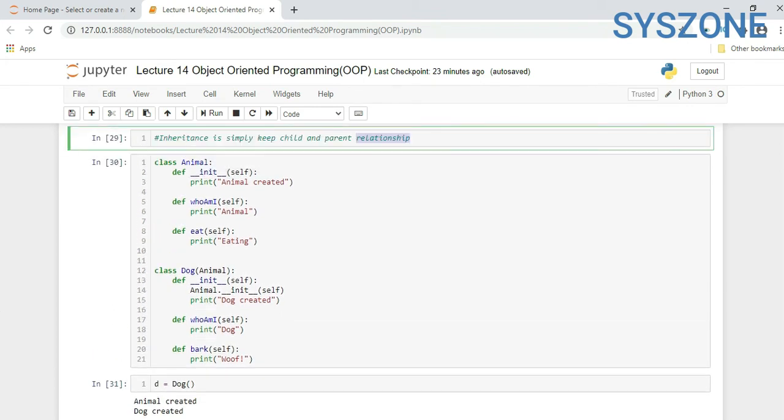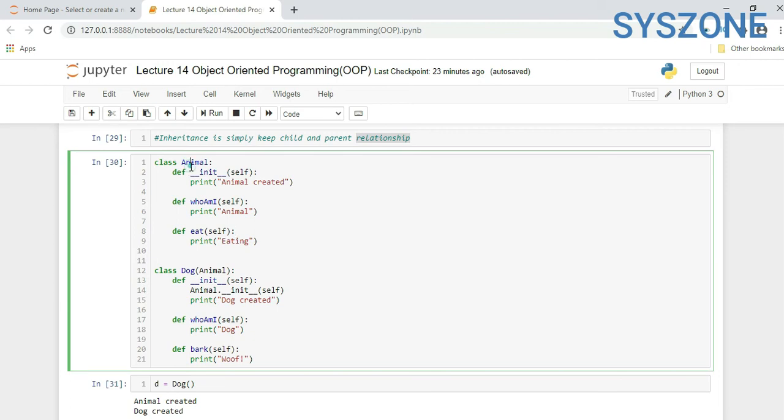Now if you see this example, here we are creating a class named Animal. It has def __init__(self), and here we are printing "Animal created". Inside the class we are creating a method named whoami, referring to self, which prints "Animal". Another method named eat, again referring to self, prints "Eating". So this is my base class.